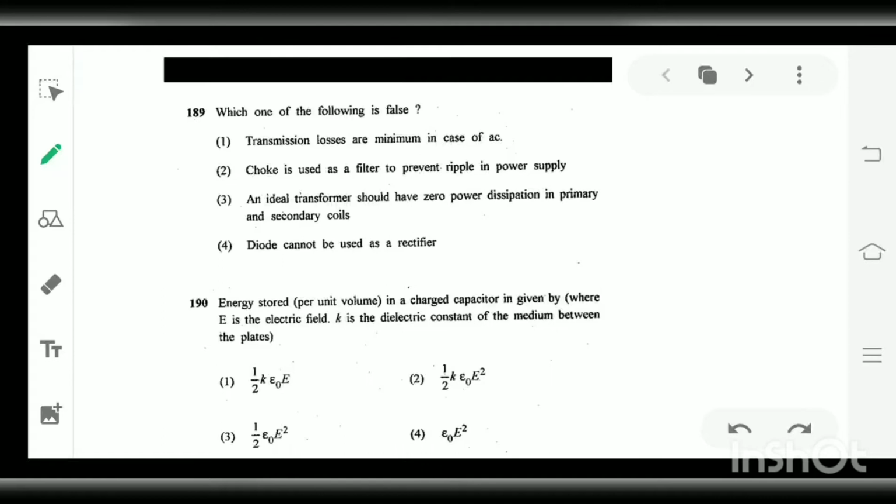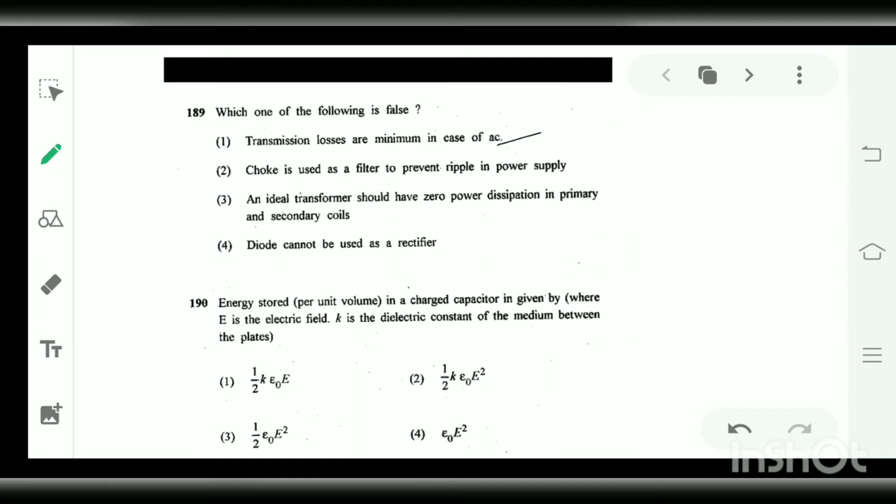From the four given statements, transmission losses are minimum in case of AC. Yes, it is true. The transmission losses are minimum because it can step up and step down the voltage in comparison to DC. Transmission losses are minimum, so it is true.